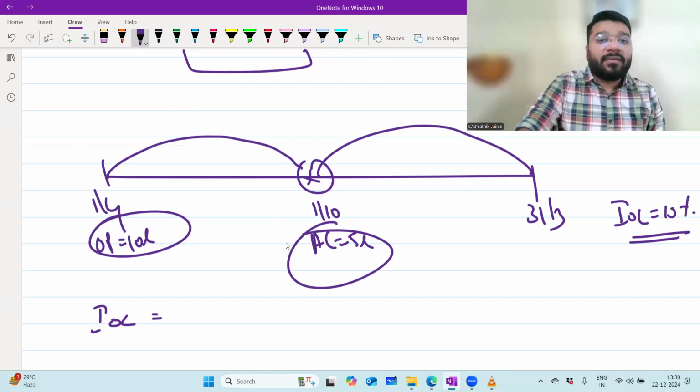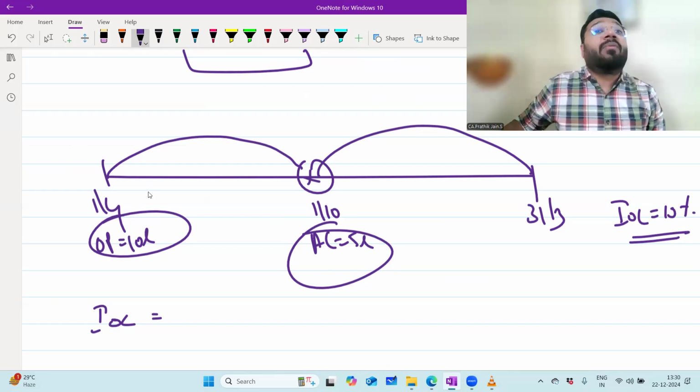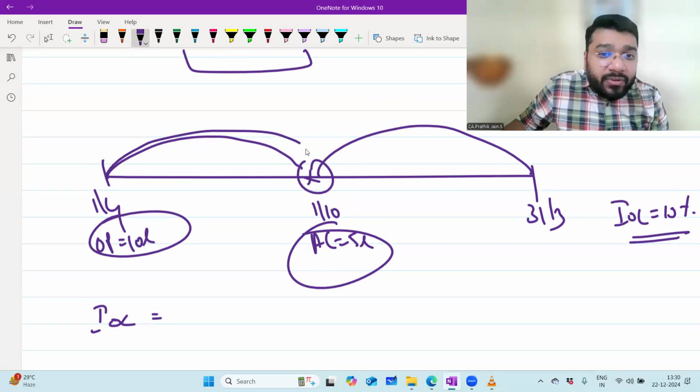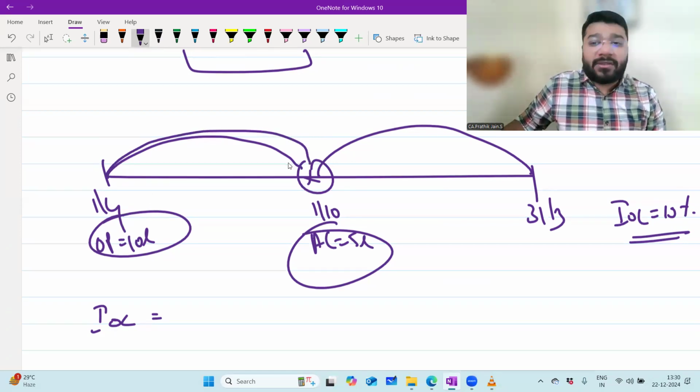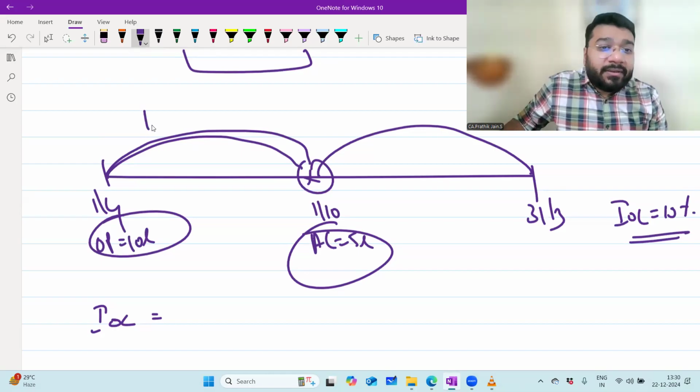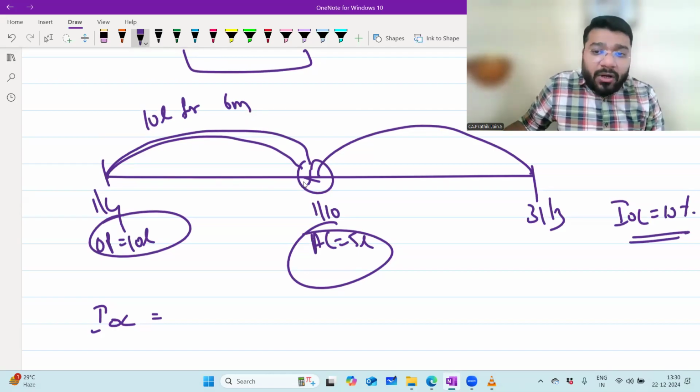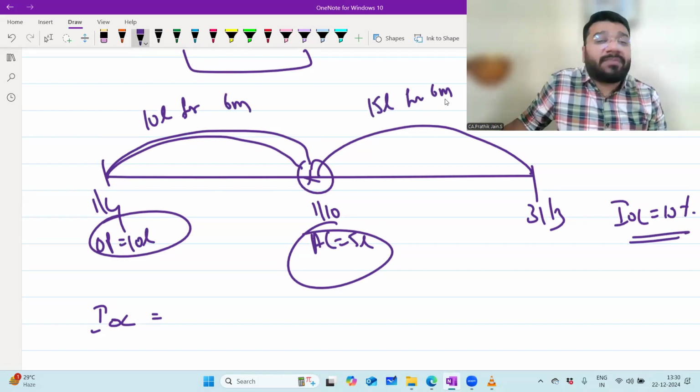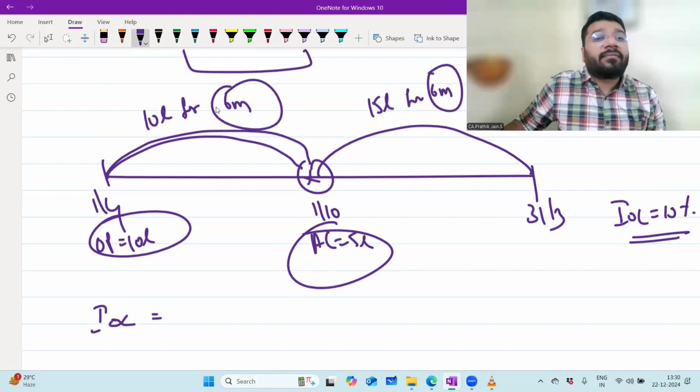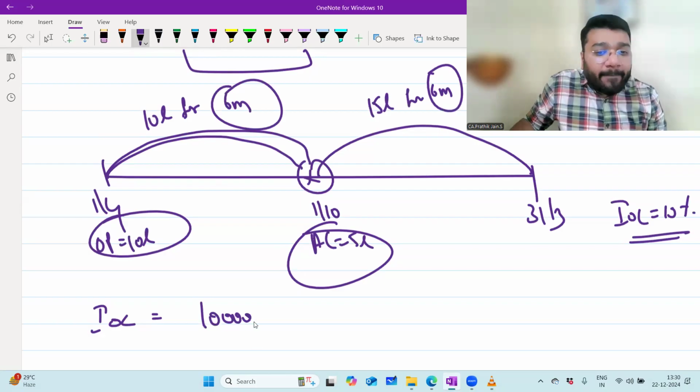So what I suggest here is, you calculate the capital amount from one event to another event. From this event to this event, how much capital is enjoyed for how many months? 10 lakh for 6 months. Correct? From 1st October to 31st March, how much money was enjoyed? 15 lakh for the next 6 months. How much money totally you enjoyed? For 12 months. Correct? So now, 10 lakh into 10 by 100 into 6 by 12.